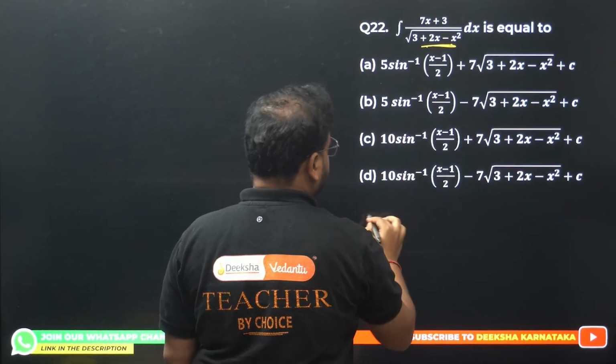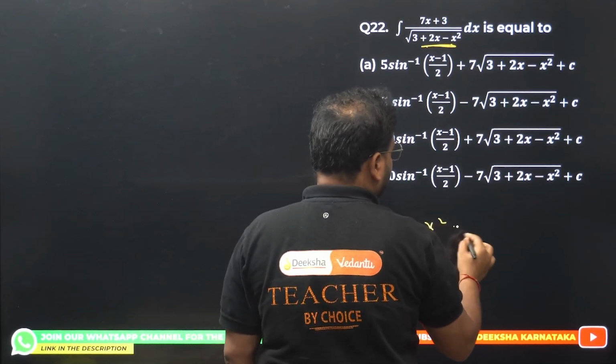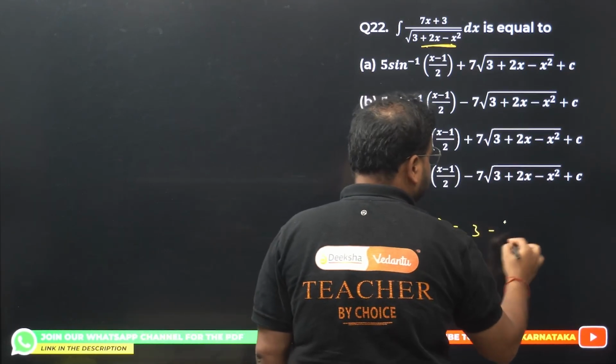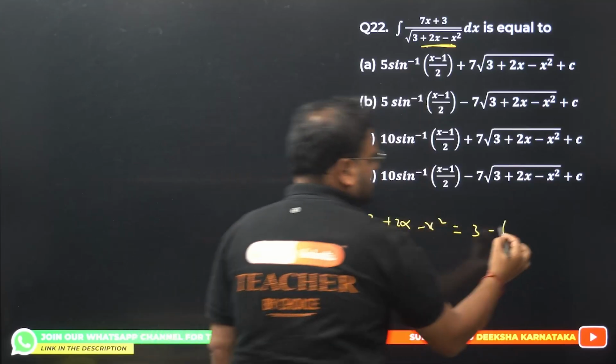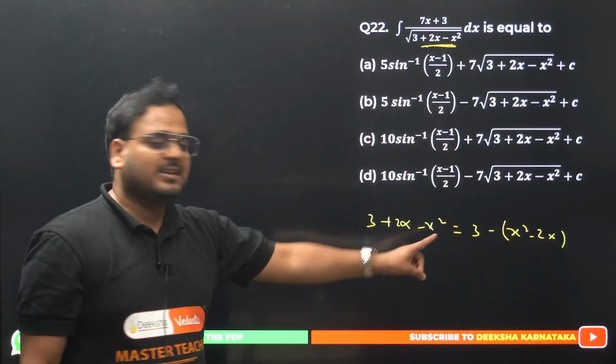Okay, I'll just go with this part. 3 plus 2x minus x square is there. I'm going to write this as 3 minus, taking the minus sign common. This becomes x square minus 2x. Correct? I've taken the minus sign common.